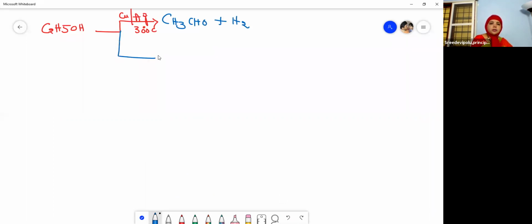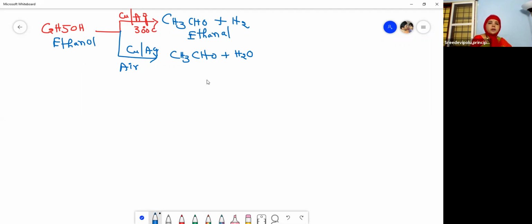And here you will get CH3CHO plus H2O. Just now I have shown you the general reaction with H2O. In the presence of again a catalyst, but this is taking place in the presence of air. Please remember that. So this is ethanol and this is ethanal, the aldehyde. See the difference? Just ol and al, because it is an alcohol and it is an aldehyde.